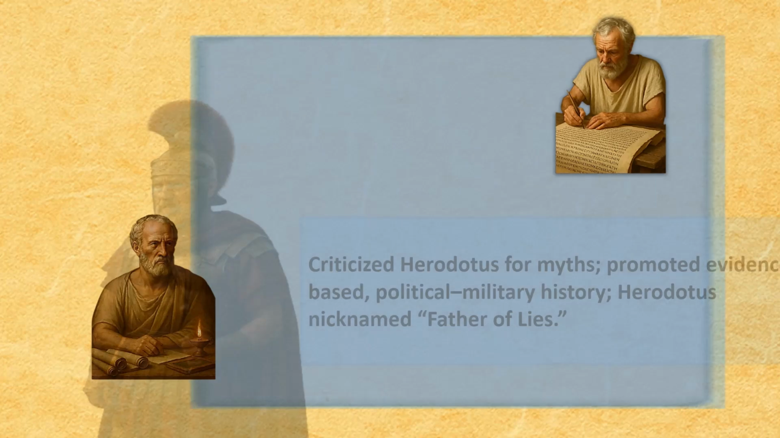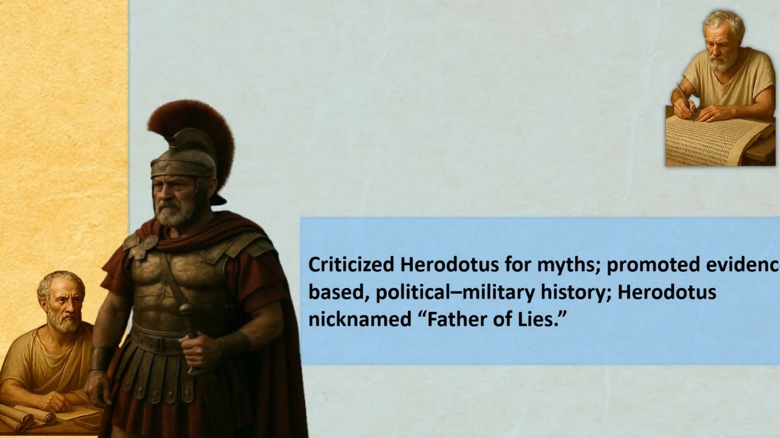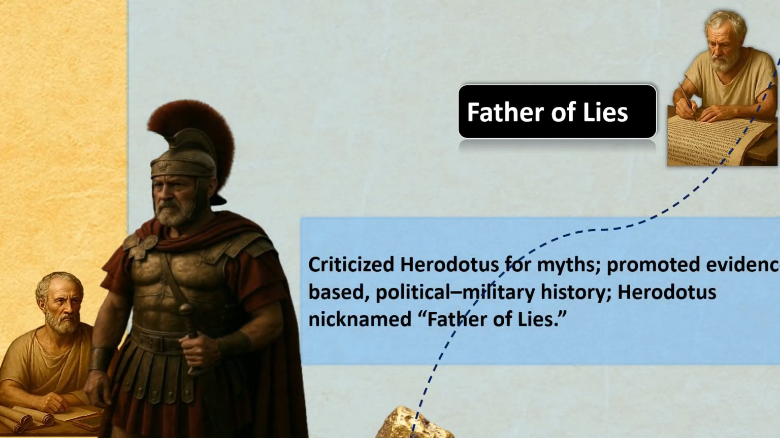Now, later around 400 BC, another Greek writer called Thucydides said that Herodotus had added too many myths and stories in his writing. For example, Herodotus wrote that there were ants in India which carried gold, right? So this is stupid. Thucydides believed that history should be based on real facts and evidence. And Thucydides wrote about politics and wars using only what he could prove.